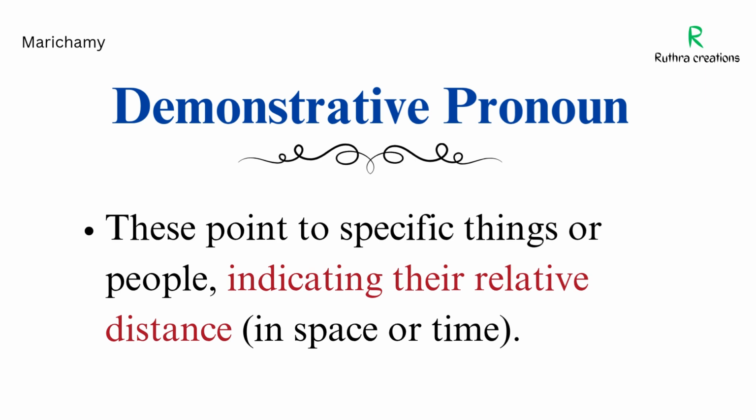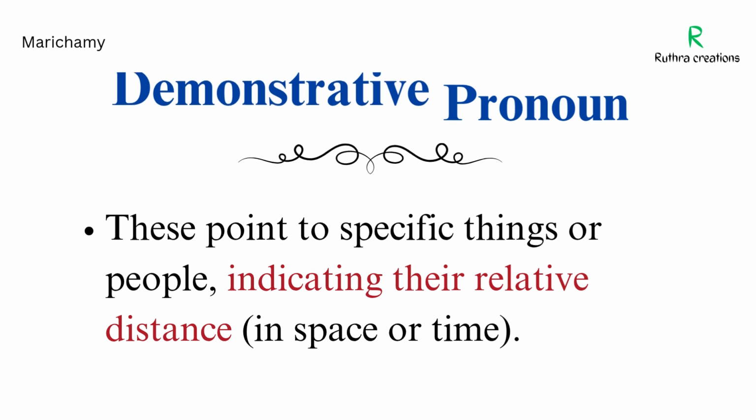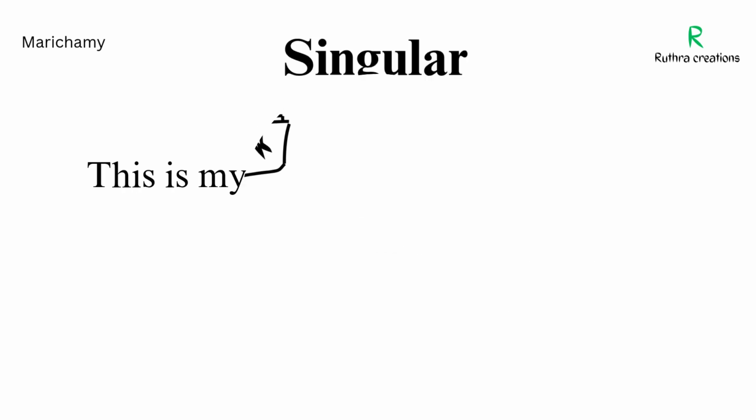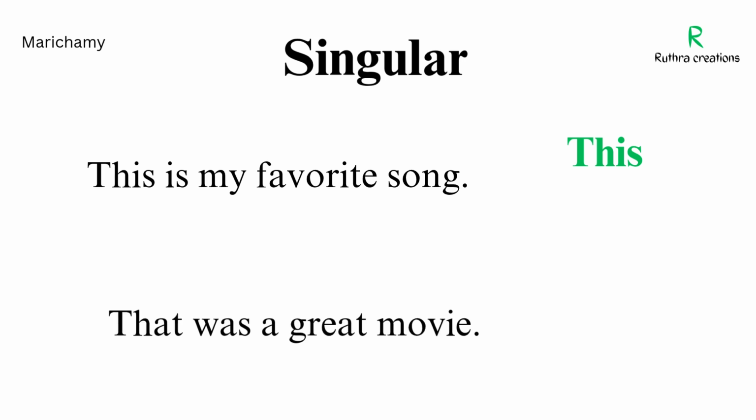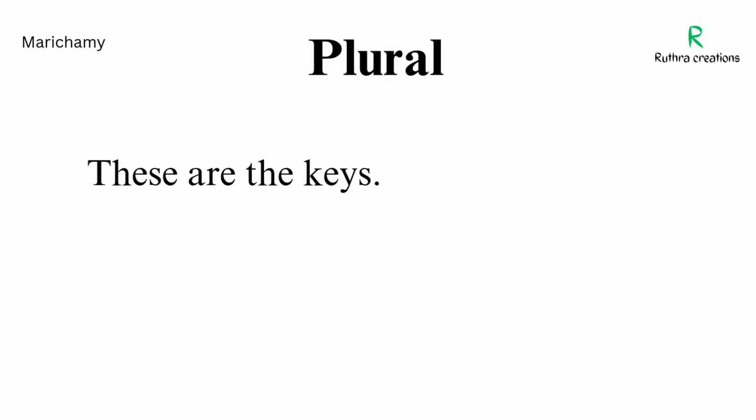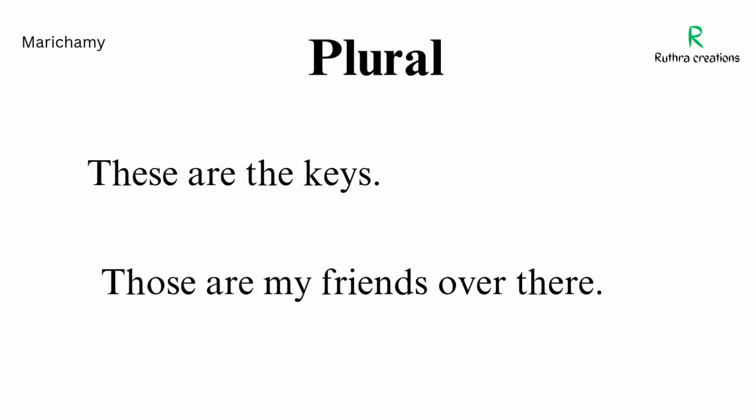Demonstrative pronouns. These point to specific things or people, indicating their relative distance in space or time. Examples. This is my favorite song. Singular, near. That was a great movie. Singular, far. These are the keys. Plural, near. Those are my friends over there. Plural, far. In the above examples, this, that, these, those are demonstrative pronouns.